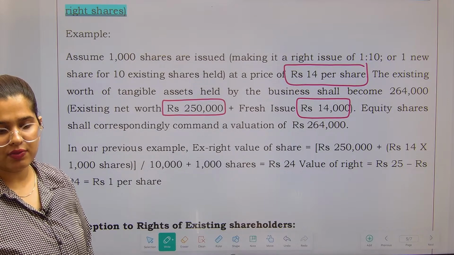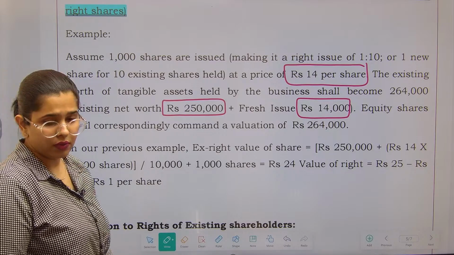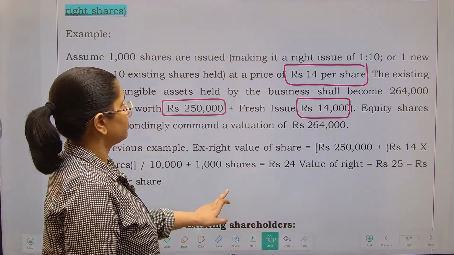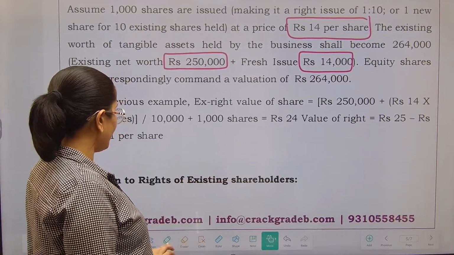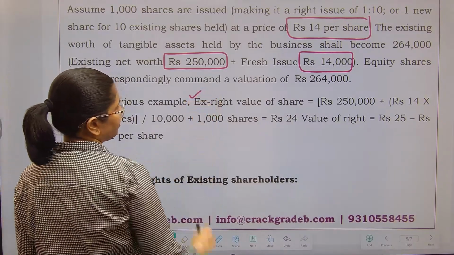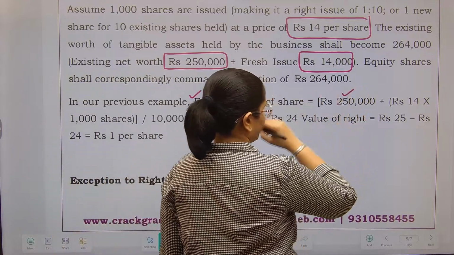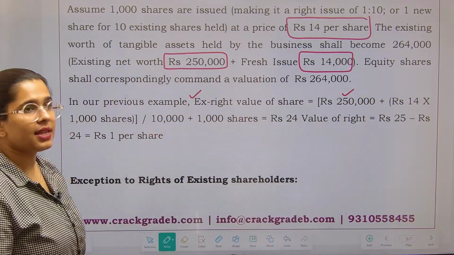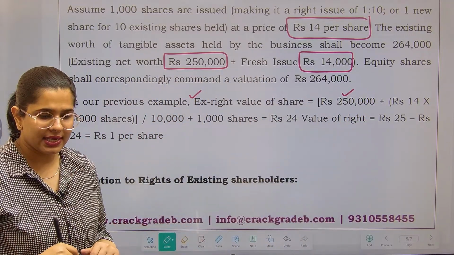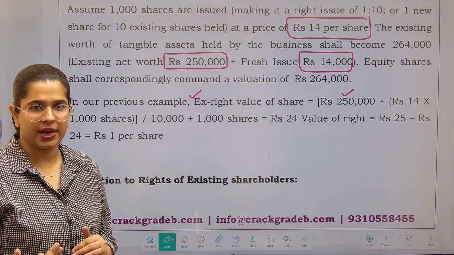Now equity shares will obviously have a valuation of 2,64,000, right? So now what is going to be the ex-right value of shares? How we are going to calculate is 2,50,000, which is the assets valuation before, plus what is the value which you will be receiving? Cash. You are going to receive cash when you issue right shares. ठीक है?